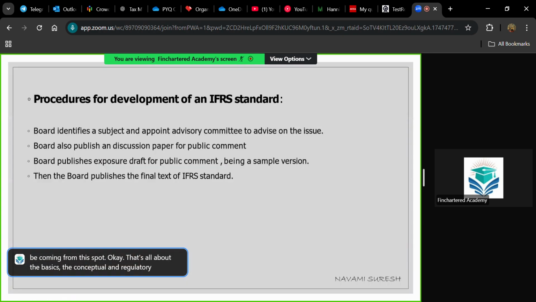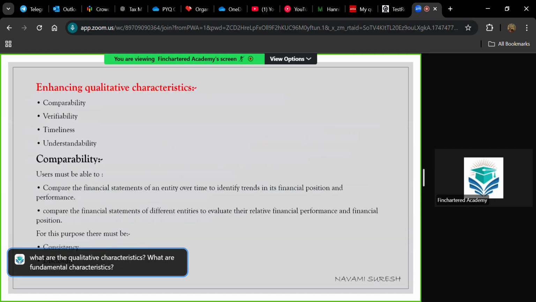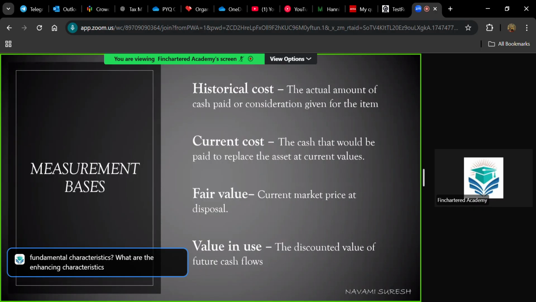Who are the members of the regulatory framework? How do you frame an IFRS standard? Then, what is the objective of financial reporting? When you are preparing statements, what are the qualitative characteristics? What are the fundamental characteristics? What are the enhancing characteristics? What are the elements of financial statements? And what are the measurement bases? These are the important things that you need to understand from chapters 6 and 7 based on the conceptual and regulatory framework. Okay, got it?